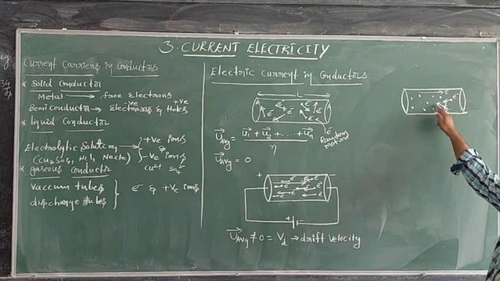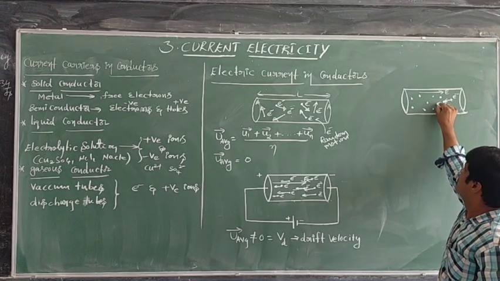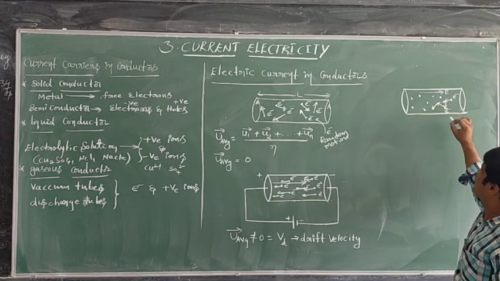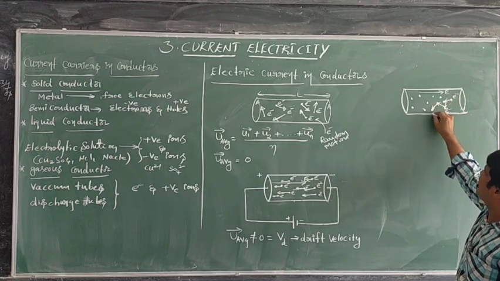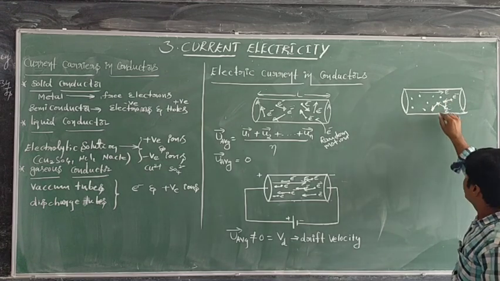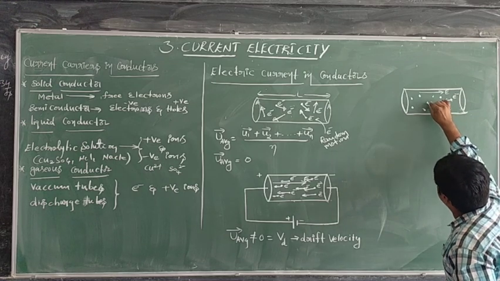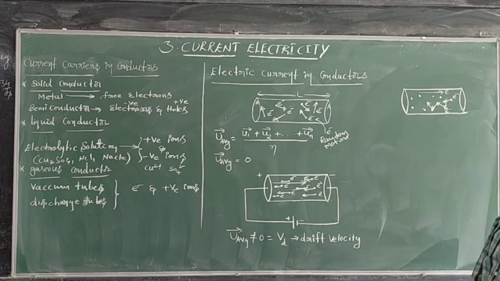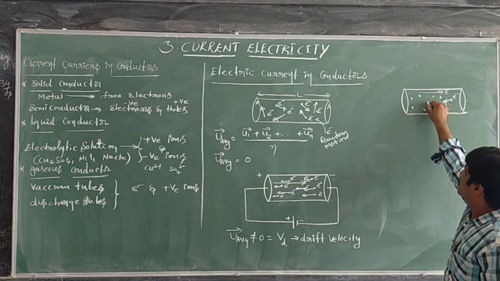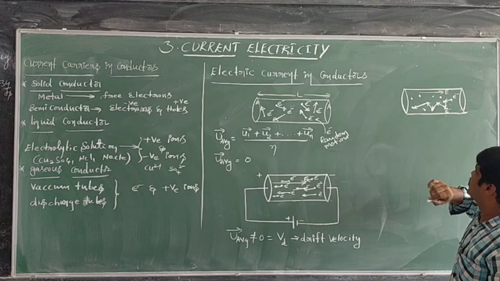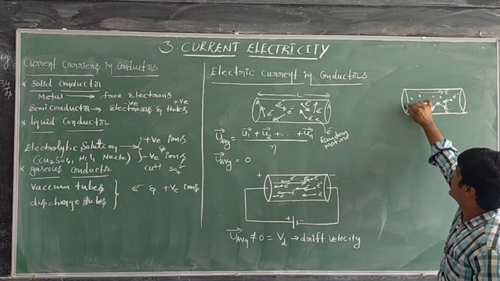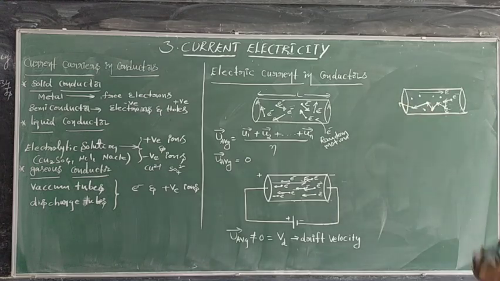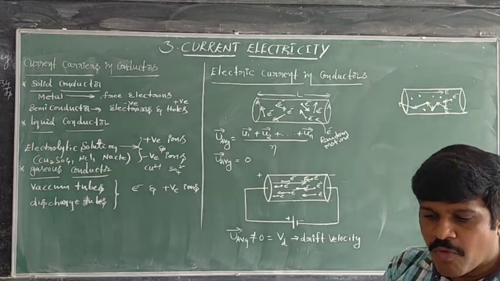Once again there is a change in direction. Once again a collision takes place between two electrons, and the path of the electron changes like this. Next, once again a collision takes place here, then the direction changes, then the direction changes.